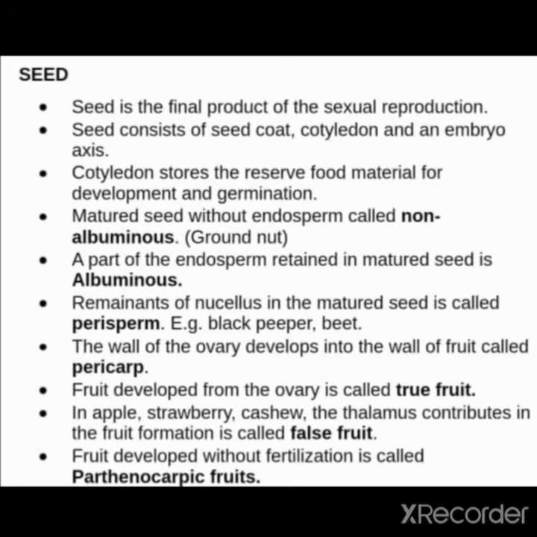The wall of the ovary develops into the wall of the fruit, called pericarp. Fruit developed from the ovary is called a true fruit. In apple, strawberry and cashew, the thalamus contributes to the fruit formation, and this is called a false fruit. Fruit developed without fertilization is called parthenocarpic fruit.